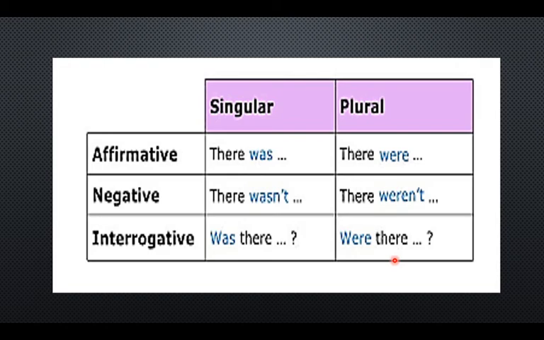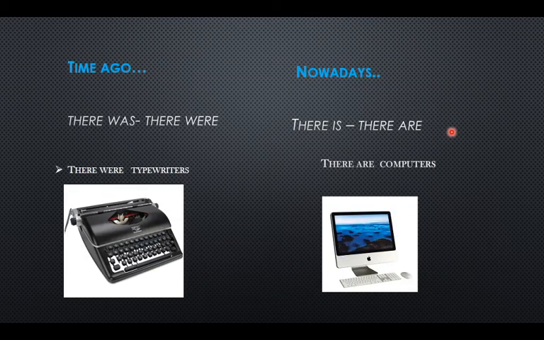Pay attention, what is the activity for this class? We have time ago and nowadays. The idea is you use both topics. There was and there were, and there is and there are in affirmative and negative. If you want to do interrogative, it is excellent. Time ago, hace mucho tiempo, tiempo atrás, there were typewriters, okay, habían máquinas de escribir. Nowadays, en nuestros días, en la actualidad, there are computers, hay computadores. Look at the difference. Time ago, there were typewriters. Nowadays, there are computers. Okay, this is an example.